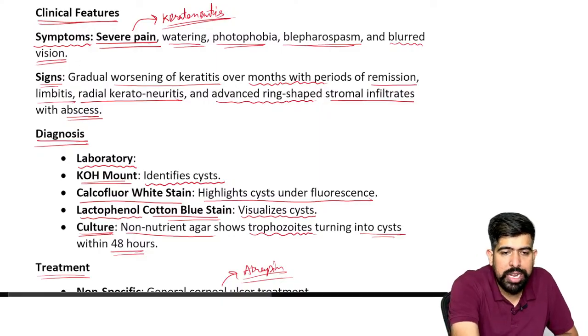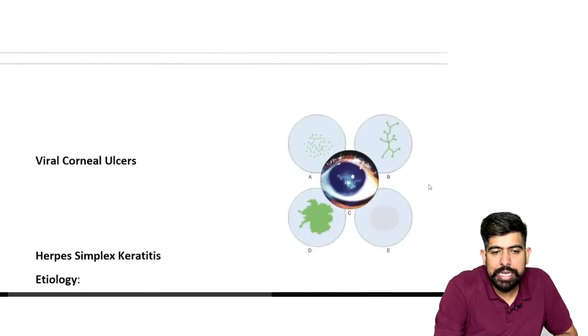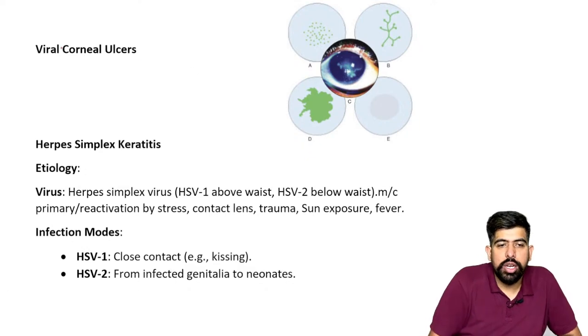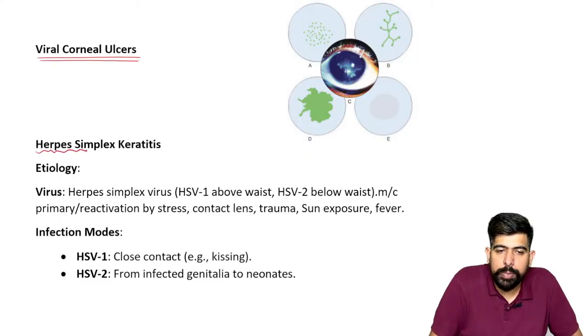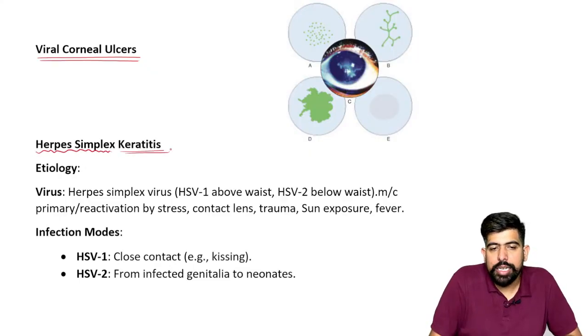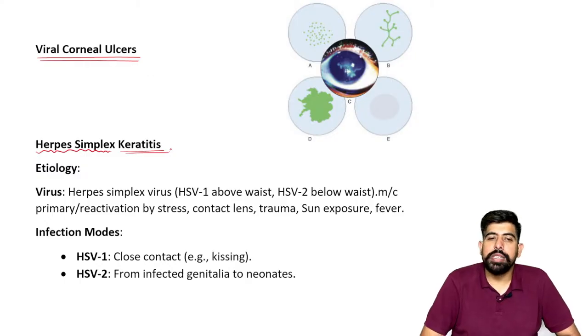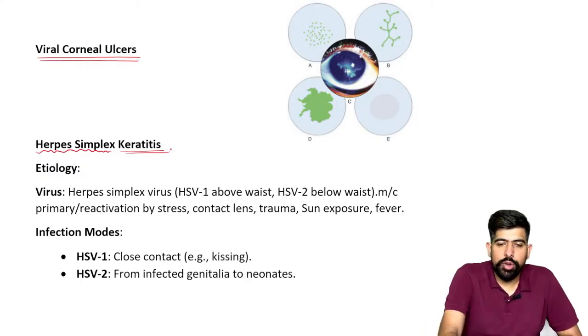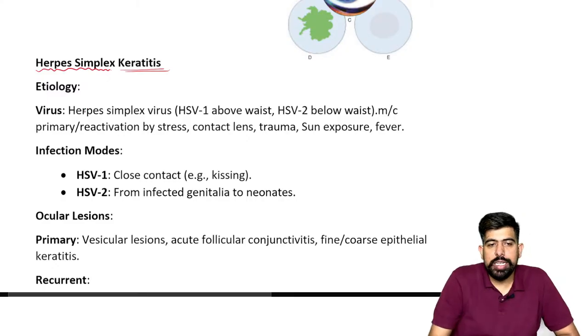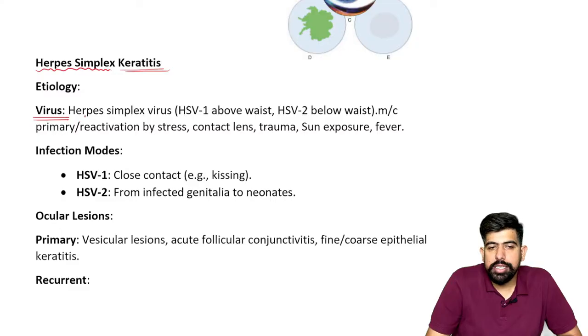Now moving forward to the last one, which is viral keratitis, also known as viral corneal ulcer. Simply, it is also known as herpes simplex keratitis. What will the etiology be, guys? Please remember, we're talking about viruses.